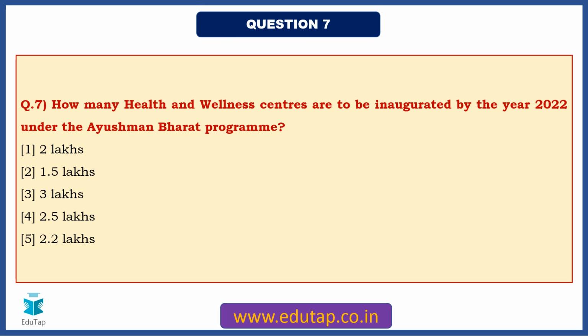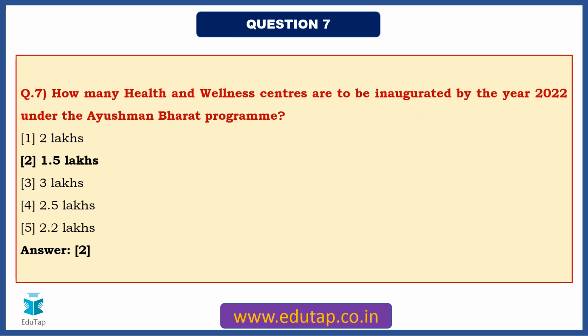Coming to question number 7, friends, how many health and wellness centers are to be inaugurated by the year 2022 under the Ayushman Bharat program? So by now, if you are listening carefully to the discussion, you should be in a position to give me the answer for this. So the answer for this particular question, friends, it is 1.5 lakhs.